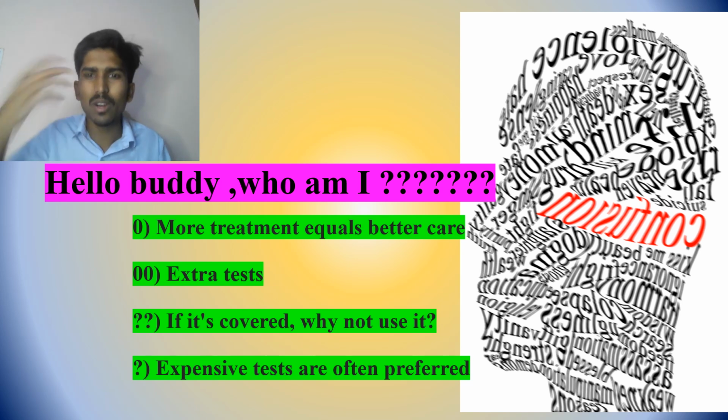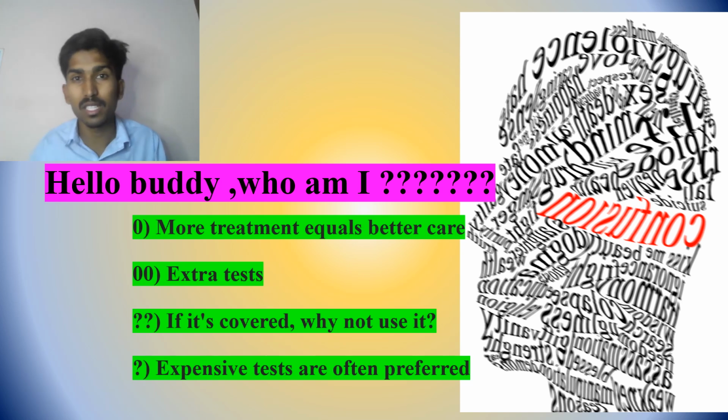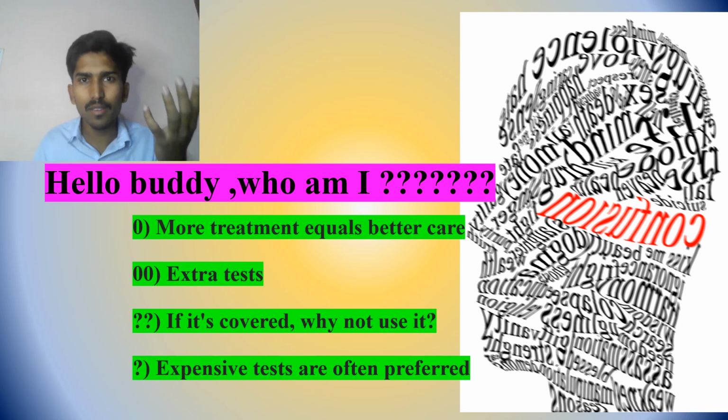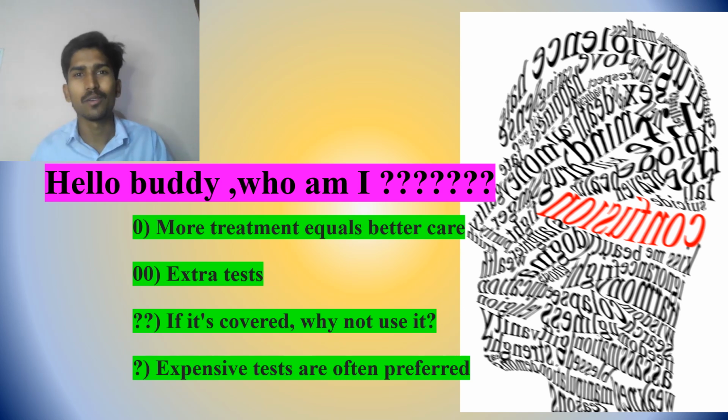But somebody where a simple test can give a solution, they are going with a luxurious and very expensive test, where they're overconsuming, utilizing more of the insurance money. What the insurance people will do is increase the premium for those who are utilizing properly and those who are not. A fair person who is utilizing properly will also be affected by these people. See, wherever you talk, the problem is the overconsumption of people only.